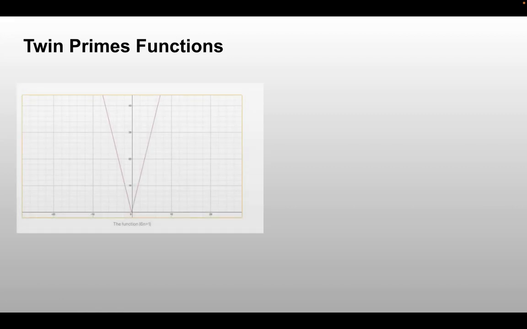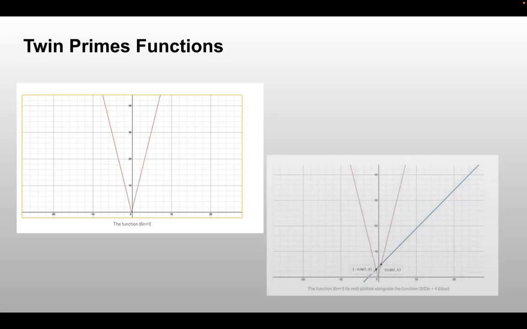Also, some mathematicians use functions to investigate the patterns of this conjecture. So as example here, the function starts from 6n plus 1. As more twin primes join the Cartesian plane, as we can see from here, it becomes more and more complicated.